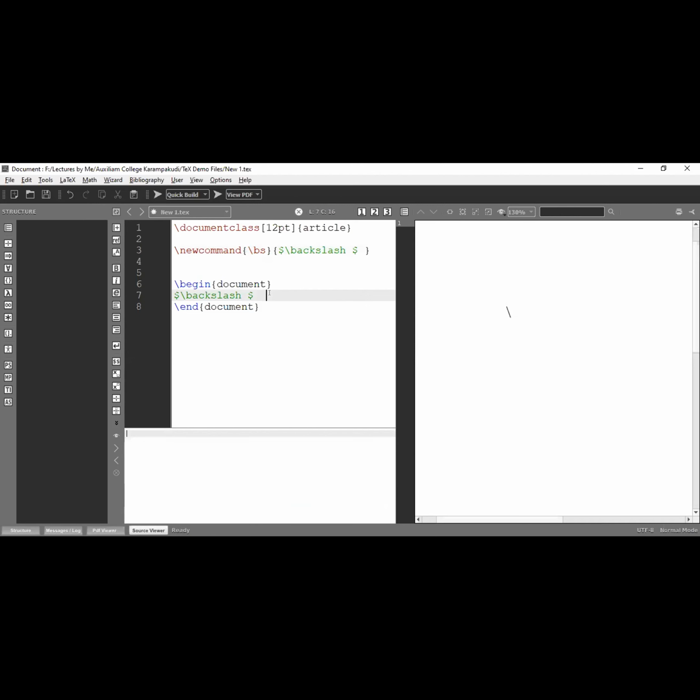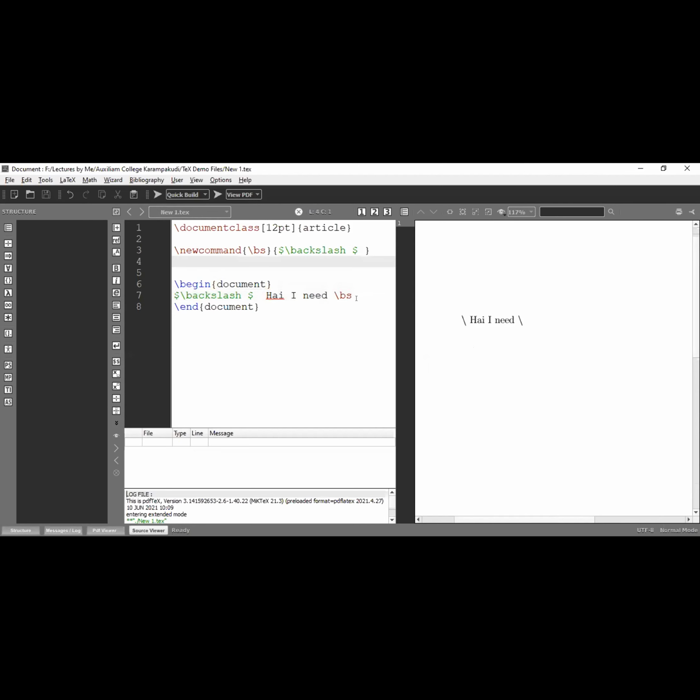Now I am going to use it. I need backslash BS. Now I am using backslash BS, and it creates the backslash. Okay, now I am going to run this file. Just to see that: backslash, hi, I need backslash. Once again, backslash. This second backslash is created by this command, backslash BS. We do not need to type the complete one because I already defined that command as backslash BS.